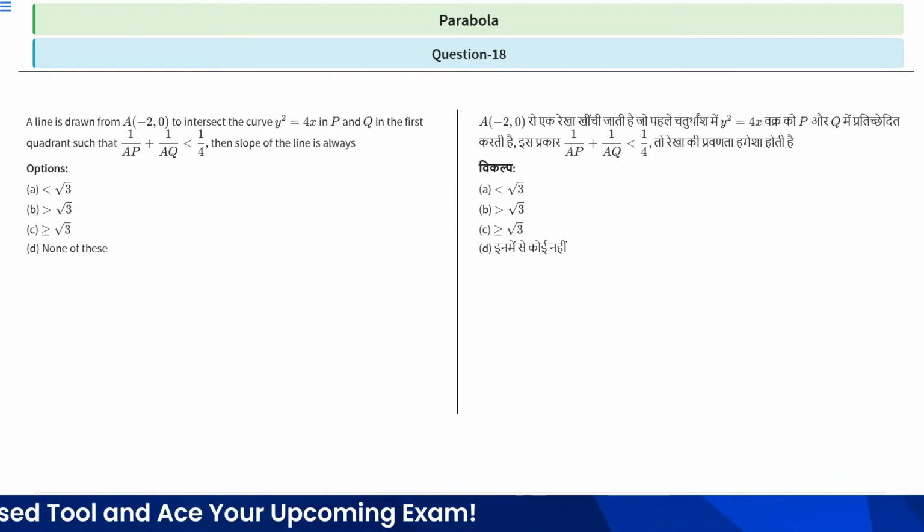You have 10 seconds to solve or think about this question. After 10 seconds we will discuss the solution part, right?